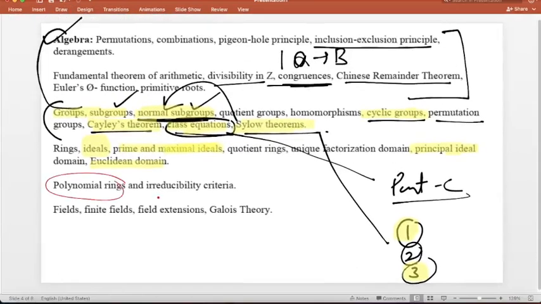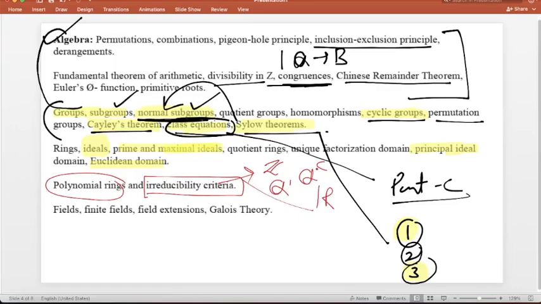In polynomial ring, the questions are generally asked from irreducibility criteria. Try to revise irreducible over Q, irreducible over Z, irreducible over the irrational numbers, or irreducible over R. You should revise all of them, even Eisenstein criterion is very important, you should revise before the exam.